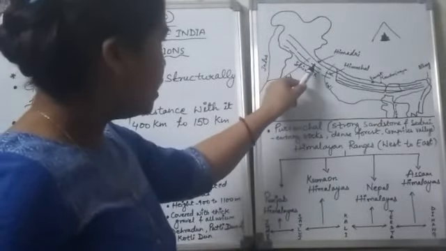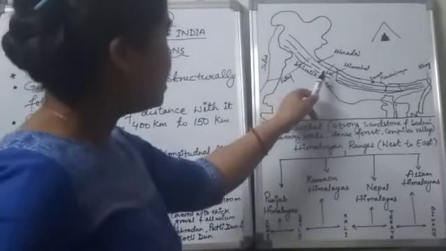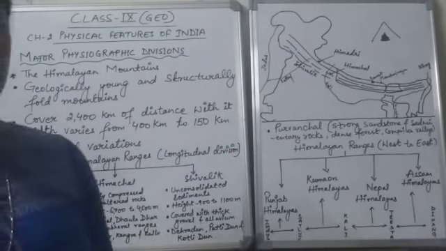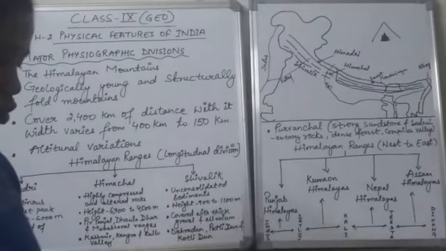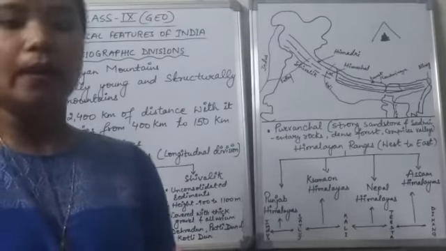Then in the Himachal and Uttarakhand area we have the Dhauladhar range, and in the Nepal area we have the Mahabharat ranges. The Kashmir, Kangra and Kullu valleys are also in these ranges.